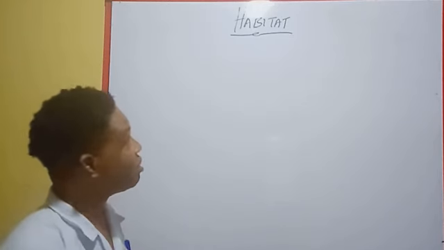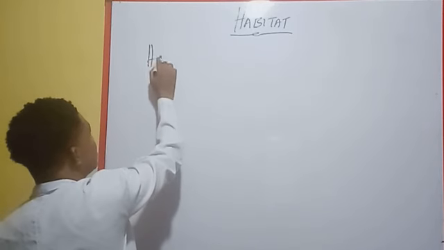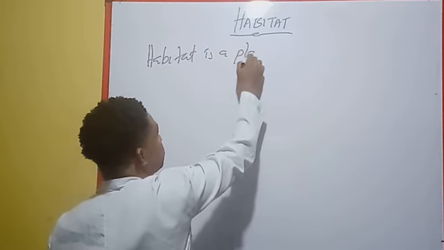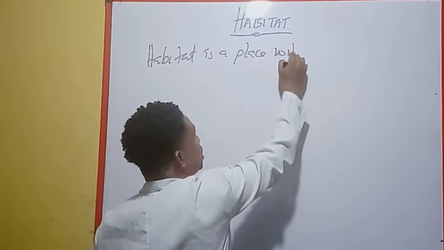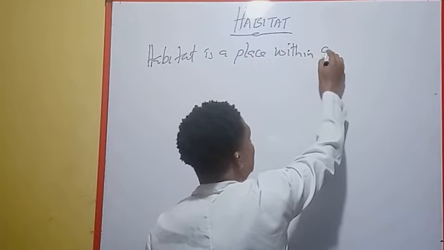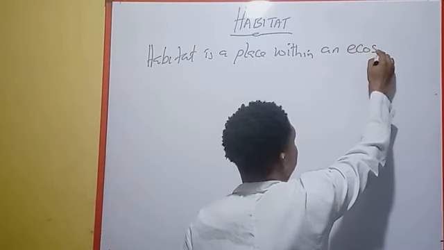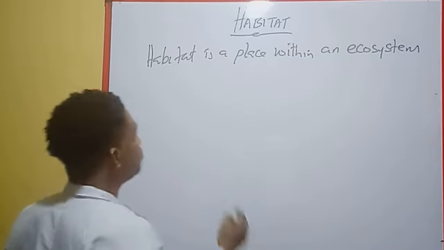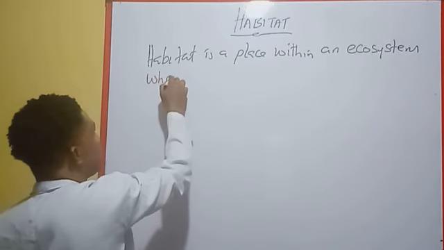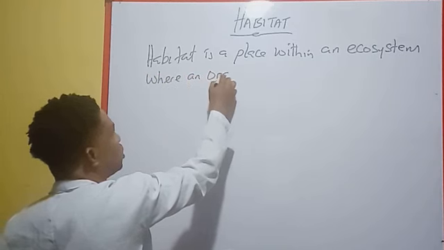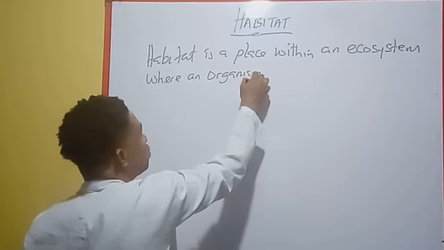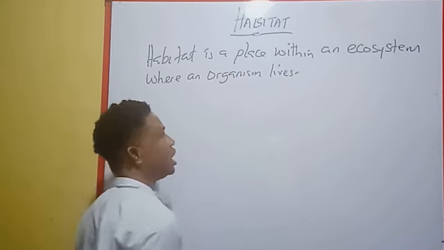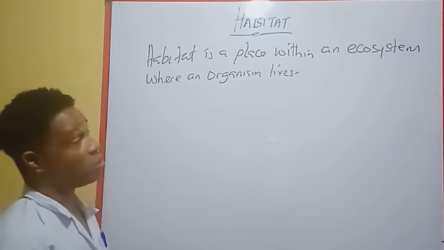Or better still, we can say habitat is a place within an ecosystem where an organism lives.